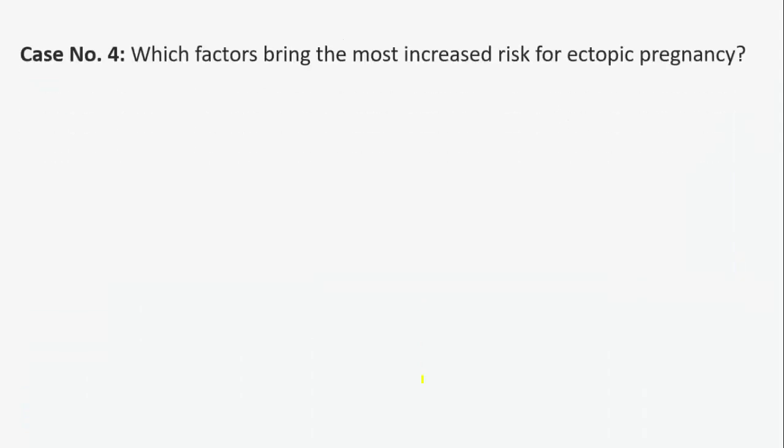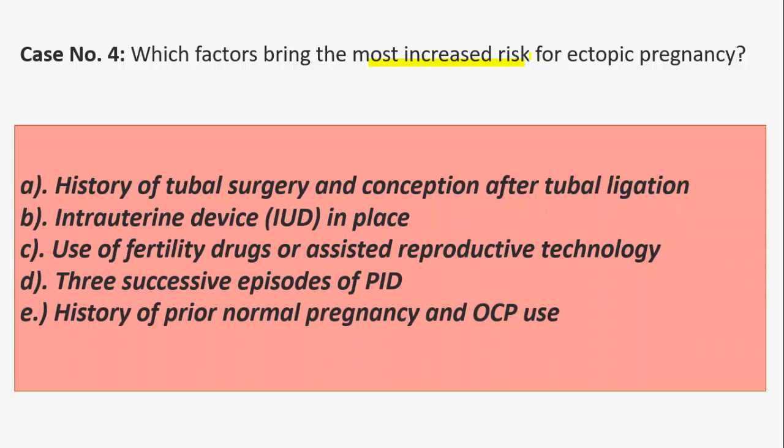Now, which factors bring the most increased risk for ectopic pregnancy? The options are history of tubal surgery and conception after tubal ligation, intrauterine device in place, use of fertility drugs, 3 successive episodes of PID, or history of prior normal pregnancy, and OCP use. So mostly all of the options are risk factors for ectopic, but they are asking for the most increased risk. So it says 3 successive episodes of PID.